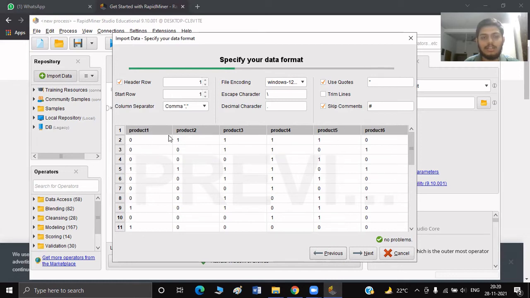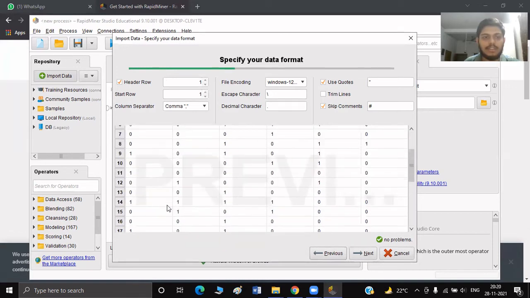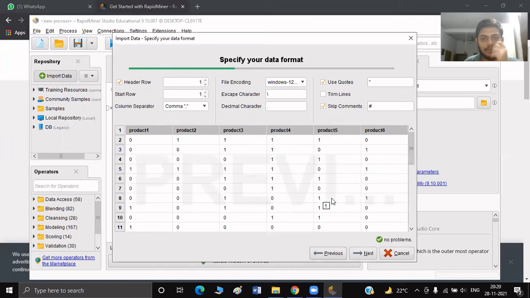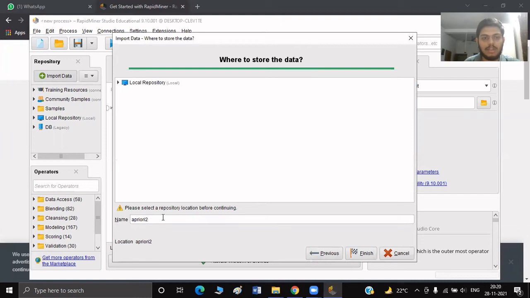So there are six products and 30 transactions. So we are going to apply the a priori algorithm on this data set. So we don't need to make any changes here. I will change the name of the dataset from a priori 2 to a priori just,